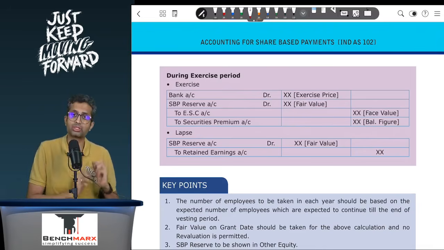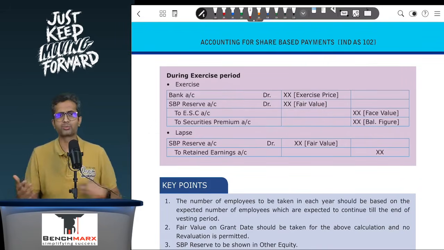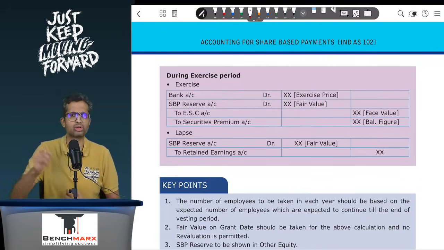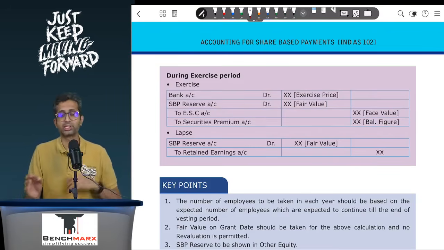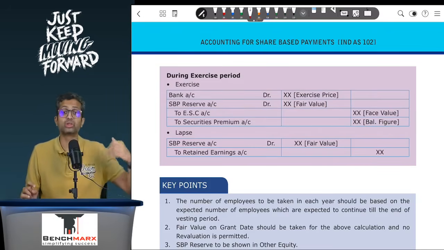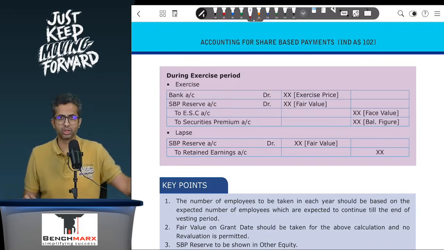Another interesting adjustment that can arise over here is, what if the entity expects a few employees to leave? There are 10 employees, but we do expect that one employee will leave each year. As a matter of fact, one employee has left in the first year, so you are left with 9 employees, but then you are expecting another 2 employees to leave over the next 2 years. The standard says you will measure the EB based on the employees expected to continue till the end of vesting. That is 7 employees.